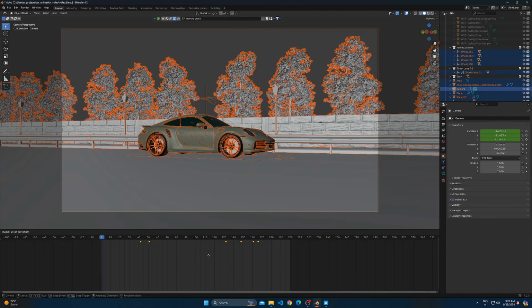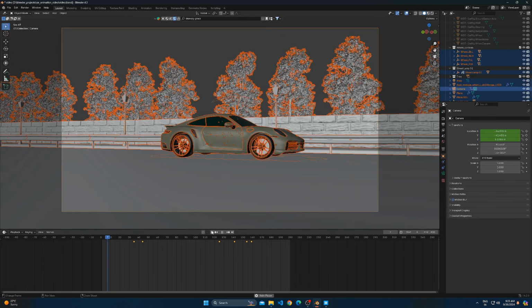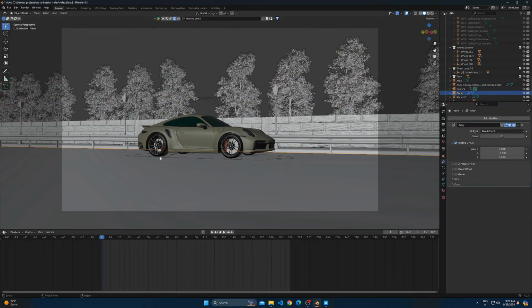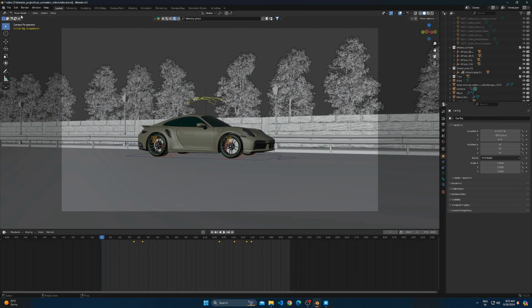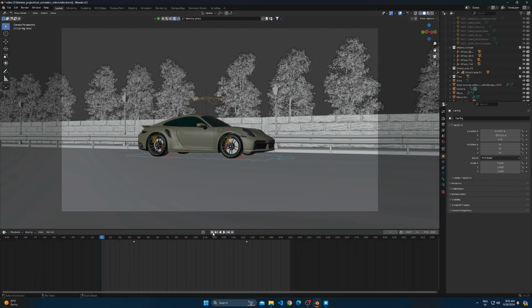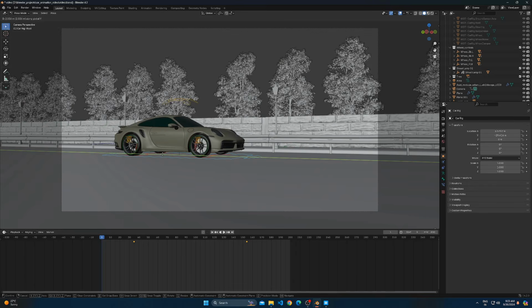I want to add some more movement to the car in starting. Therefore, I am moving the keyframes forward, but you can skip this if you do not want to. I moved all the keyframes of car and camera to start the animation at 35th keyframe. Now go to the first keyframe, move the car to a little bit back and add a keyframe.